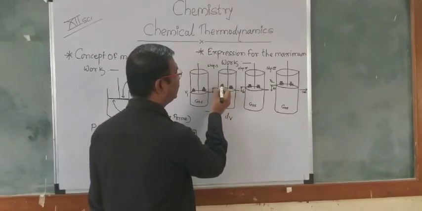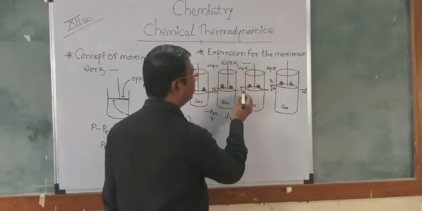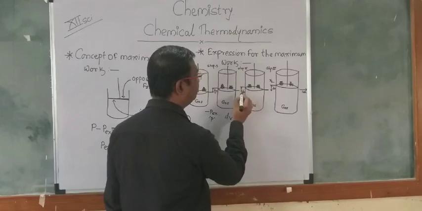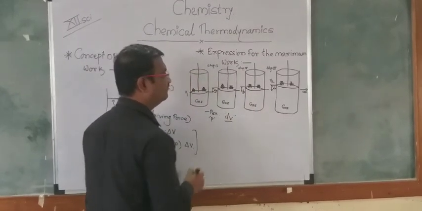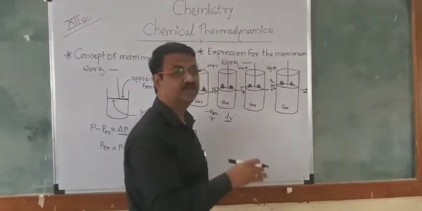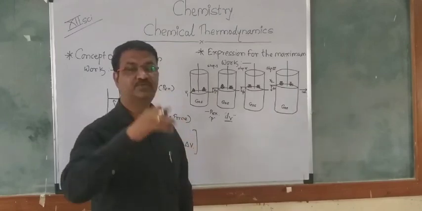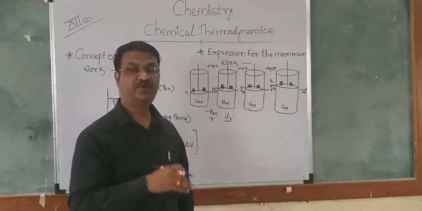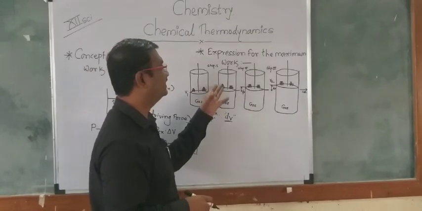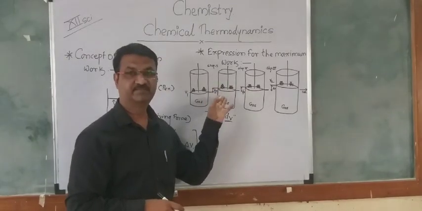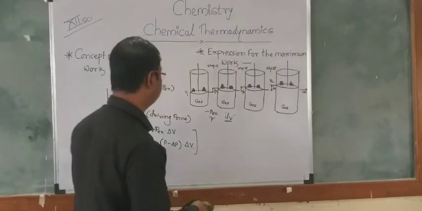Again we remove the second weight, on the left hand side, and it is moved upward. The small volume traveled by the piston will be called the dV value. In this way it gives infinite numbers of steps, and it will reach V2. From V1 to V2, infinite numbers of steps will be included in the system. And on the basis of that we can use the equations.